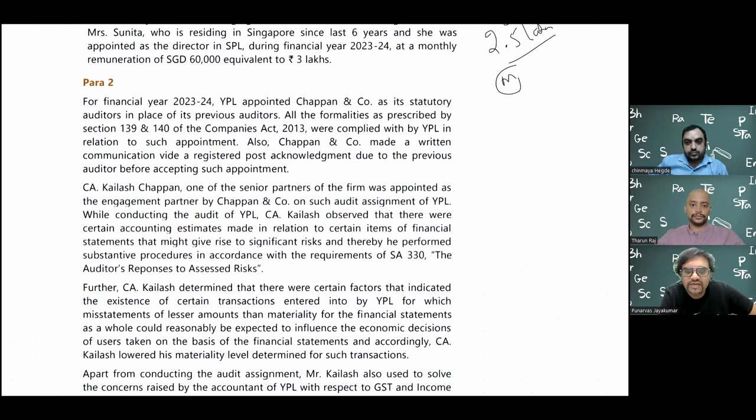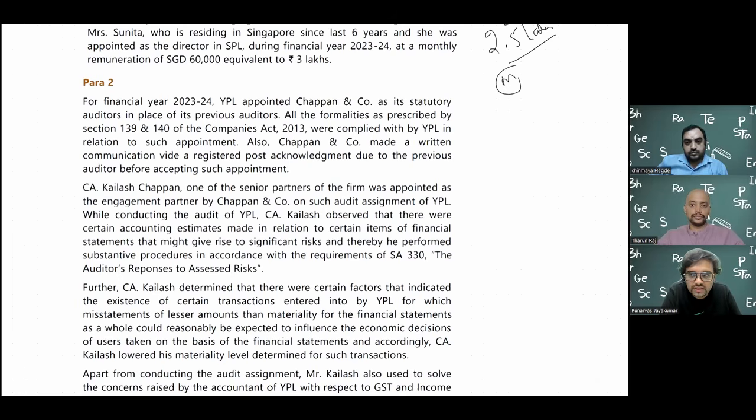In this question, they have given it like that. And now the new auditor, Chappan and company, how will they be appointed? They will be appointed by an ordinary resolution. The board will initially propose, and it will go to the audit committee also, if there is an audit committee. Then they will come to the shareholders in the annual general meeting, and by passing a simple ordinary resolution, Chappan and company will be appointed. Even the notice has to be given on time, 21 days before the meeting. All these things Chappan and company has to follow. That is the meaning of all the formalities as prescribed by sections 139 and 140.